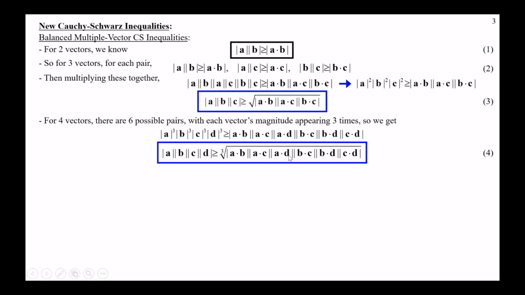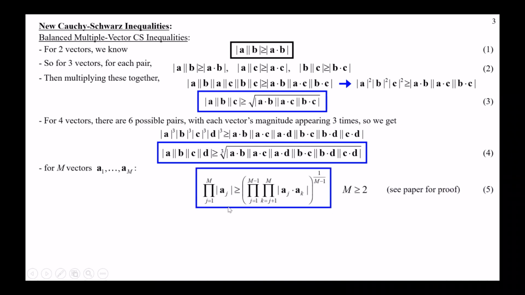And even though it looks a little bit complicated, it's still quite simple, right? It's still pretty predictable. So I wrote the generalization for m different vectors, and this is what it looks like. And this lets you automatically get this kind of relationship no matter how many vectors you're talking about, okay? And the proof is in the paper. Now this is very, very simple, okay?